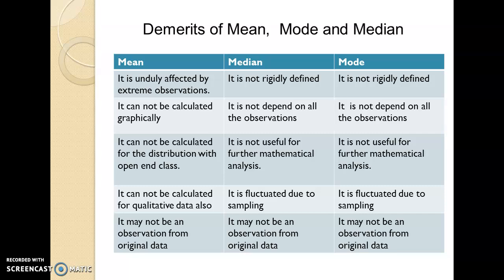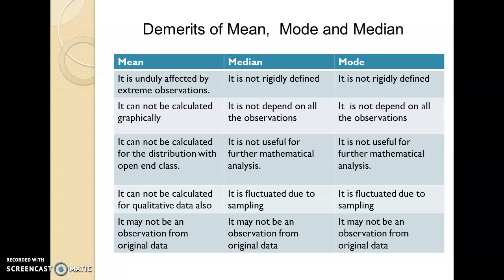Mean is affected by extreme observations. As it depends on all the observations, it takes into consideration each and every observation, so obviously it is affected by extreme values. It cannot be calculated graphically like the median and mode. It cannot be calculated for a distribution with an open-end class like median and mode. It cannot be calculated for qualitative data like median and mode.